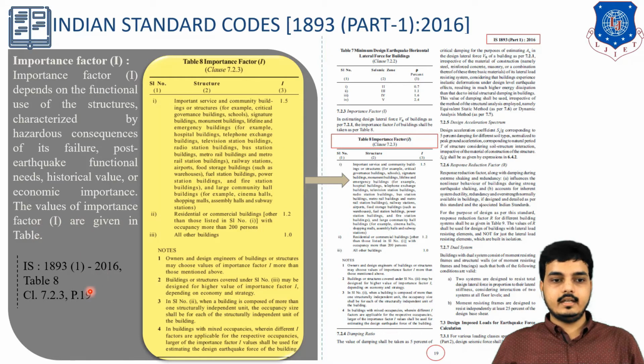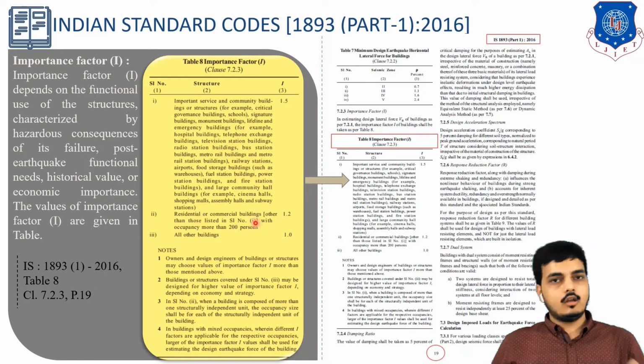You can find it on page number 19, Clause 7.2.3, Table number 8. So this is our code, and this is the page where the importance factor is given. I have expanded over here: important service and community buildings, or structures such as critical government buildings, schools, signature buildings, monuments, for example hospital buildings and telephone exchanges. So these are the list of buildings. If a building under consideration comes in this category, then we have to take the I value as 1.5.